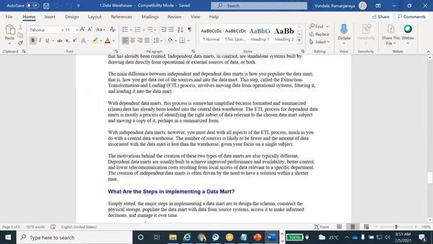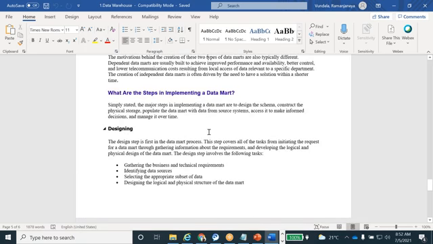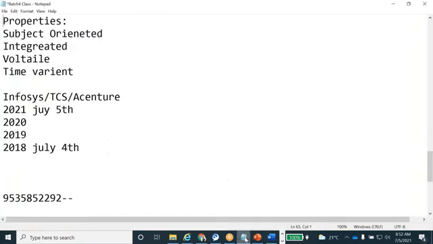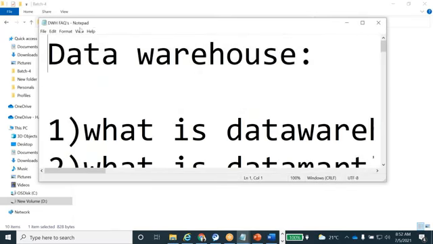So clear, right? What is data warehousing? Up to now we have discussed what is data warehousing, the data warehousing architecture, properties of the data warehousing, the ODS concept, ODS properties, authors of data warehousing, and the data mart and types of data marts. These topics we covered till now, guys. Here I will share the interview point of view questions.